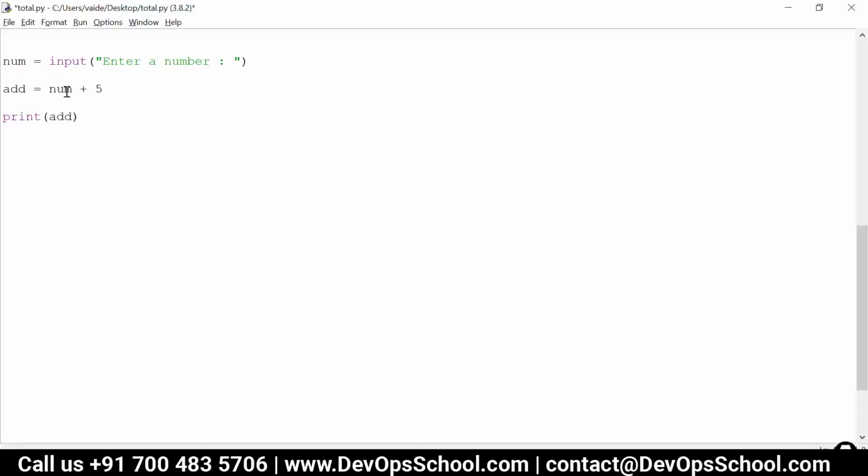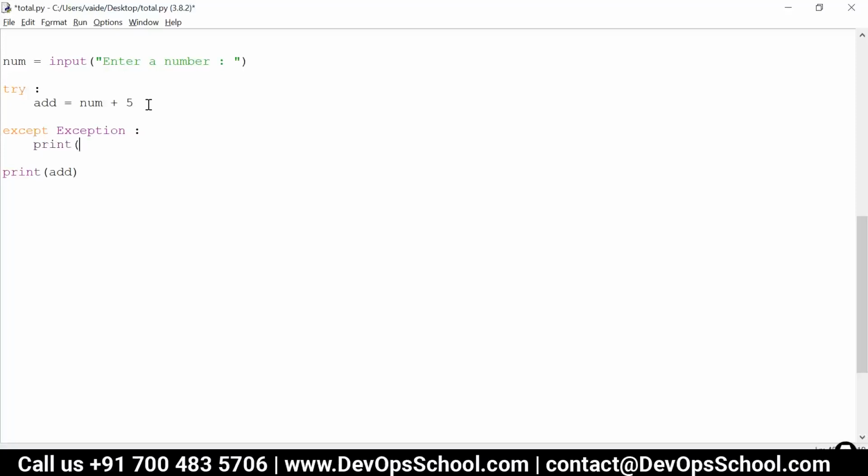Because you cannot do addition of a text element and a numeric element, right? So what I am going to do is I will just write this code in a block called a try block. So whatever is my risky code, or the code which may generate an error, I will enclose that code inside a try block. So try says that if there is an error, the error is always thrown like this as an except. So I'm saying except and I'll just write here exception. So the moment it encounters an exception or an error, it will jump to this except block.